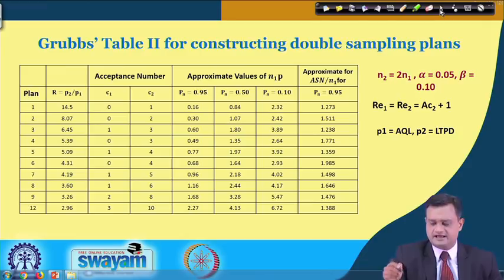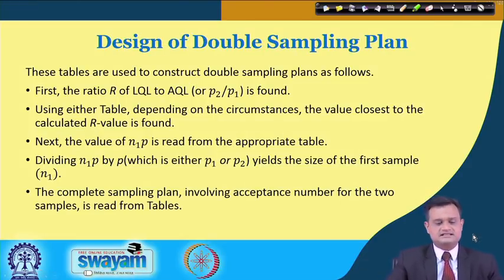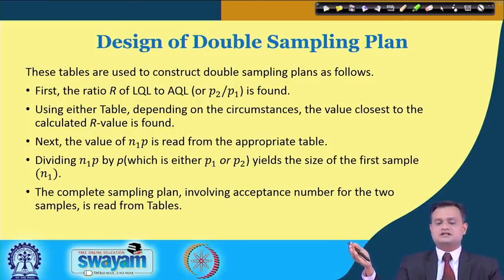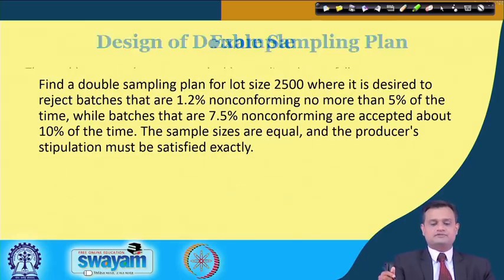We can easily make use of these tables for designing a sampling plan, and the procedure is very simple. First, the ratio R, which is LQL to AQL, P2 by P1, should be calculated. Using either of the tables, the value closest to R should be found. Then the value of N1P is read from the appropriate table. Dividing N1P by P, either P1 or P2, yields the size of the first sample. The complete sampling plan, involving acceptance numbers for the two samples, can be read from the table.